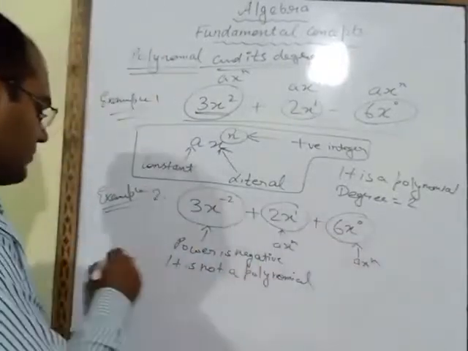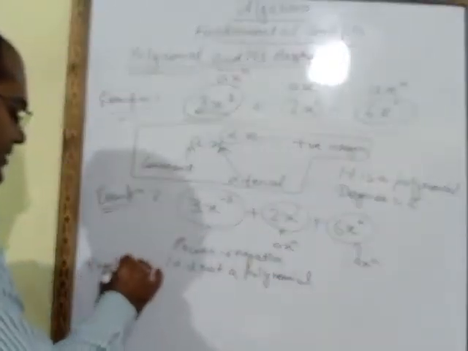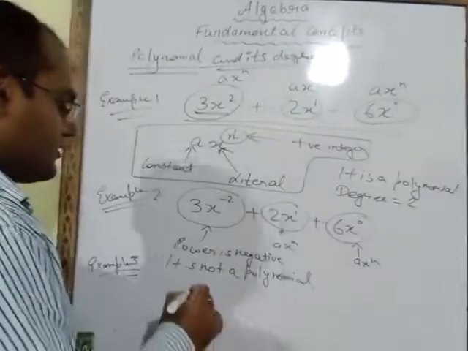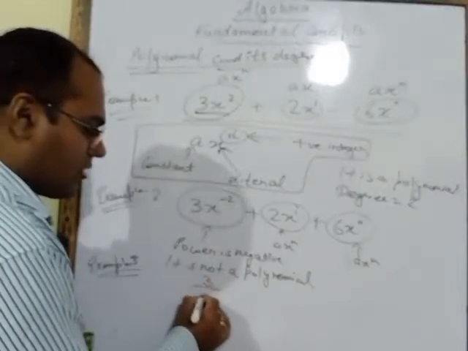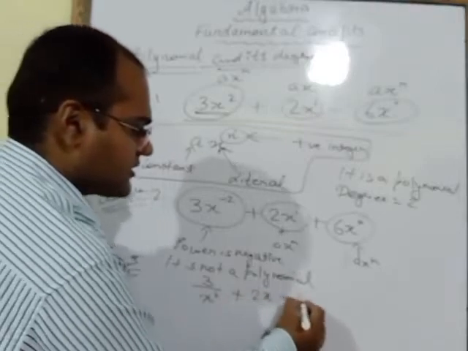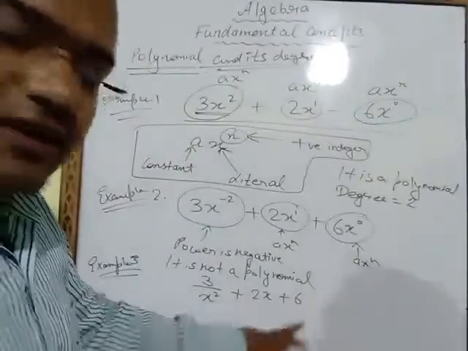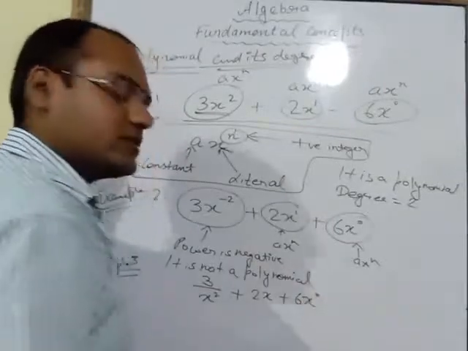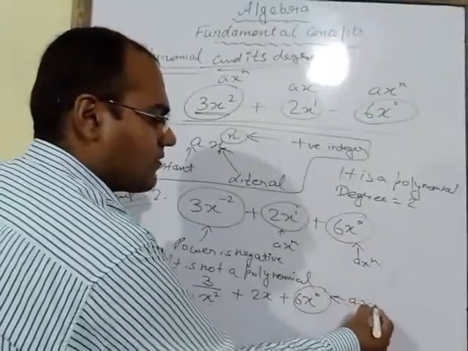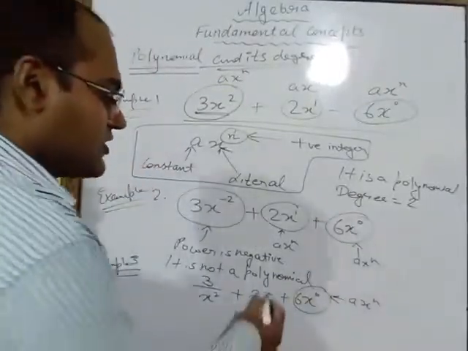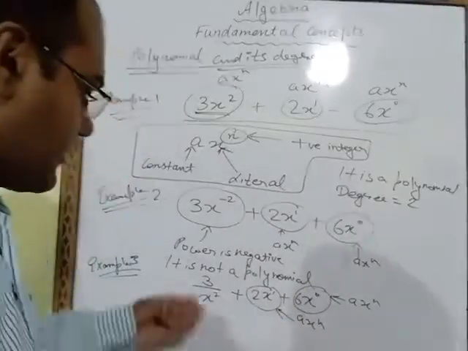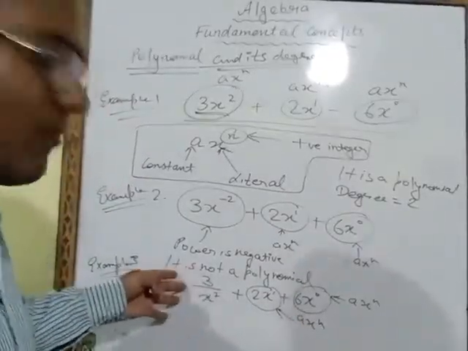Now take one more example, example number three. Suppose I write 3/x^2 + 2x + 6. Here with the 6 nothing is written, so we will take x^0. So this term is expressed in the form of ax^n, this one also is expressed in the form of ax^n, but this is not written in the form of ax^n.